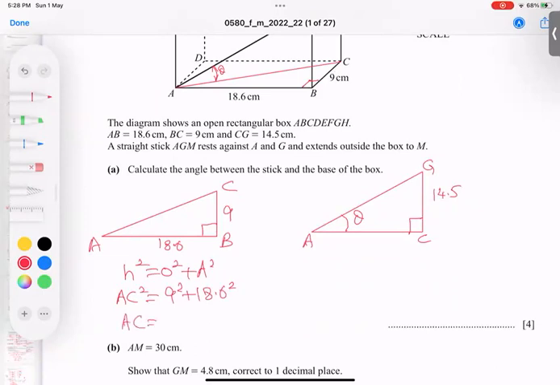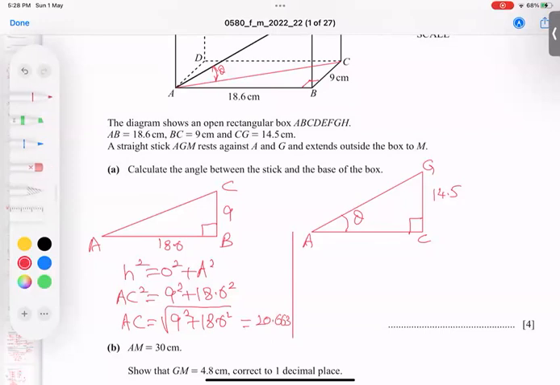So 9 square plus 18.6 square. Let's see what answer turns out to be. I'm getting 20.663. For more accurate answer, I use it.